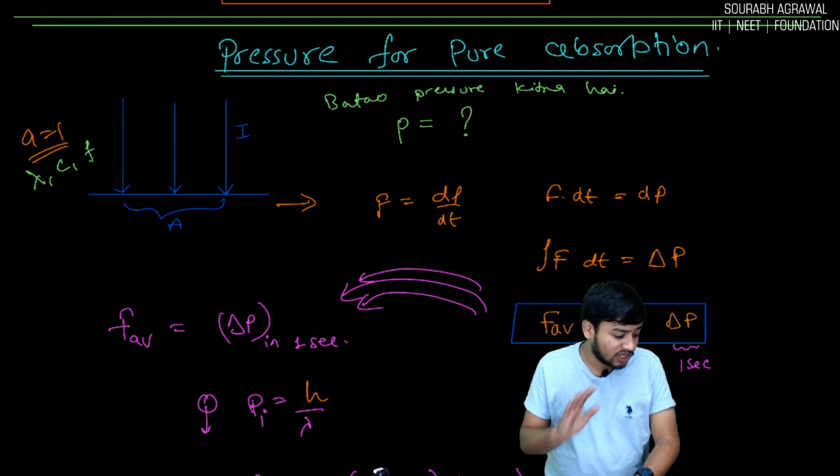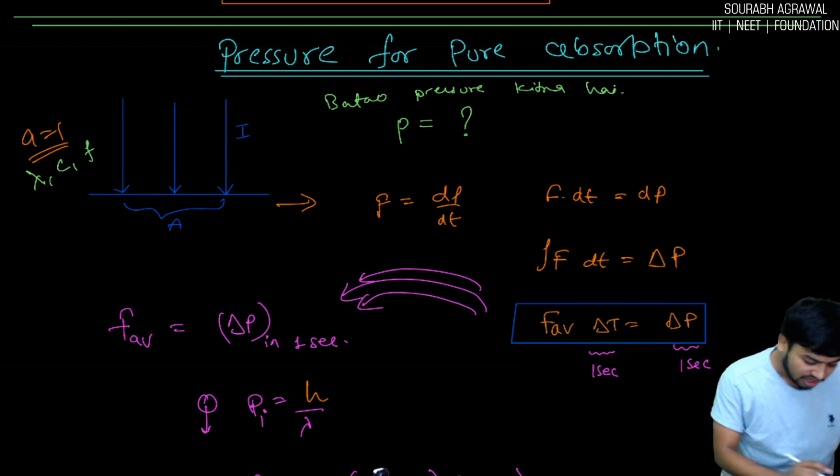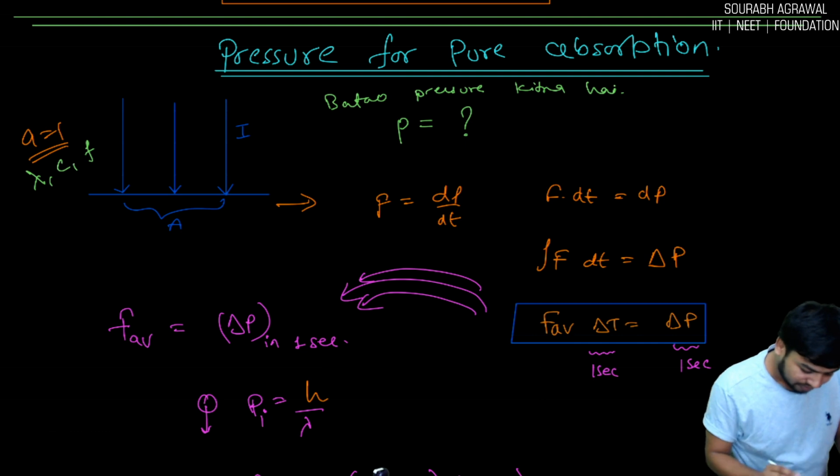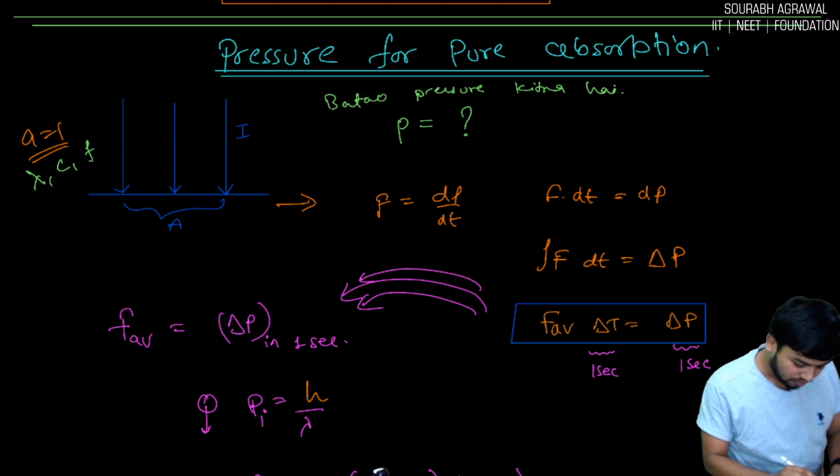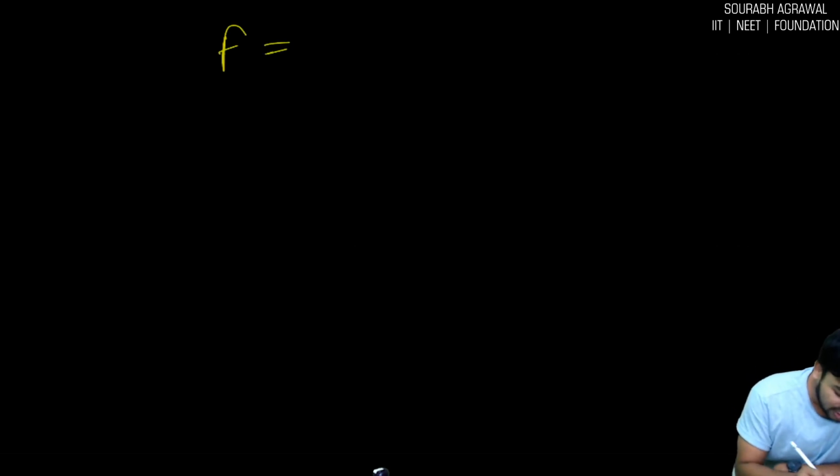Let me take any rough space. Here I am saying that force is change in momentum upon time taken.